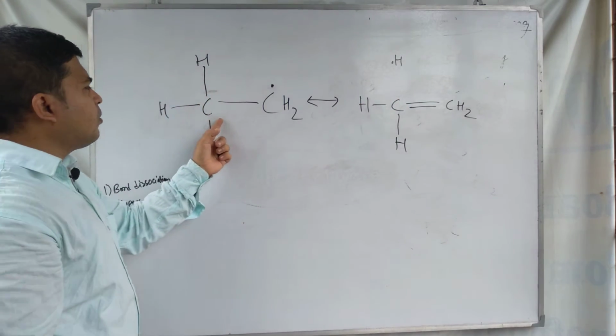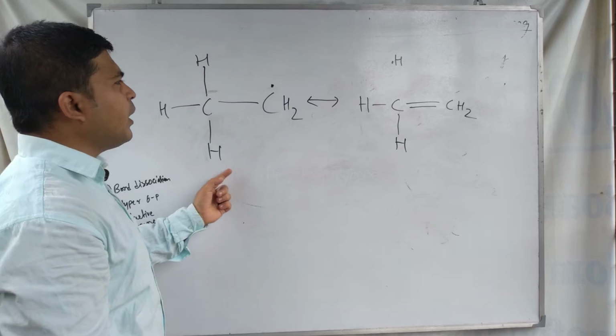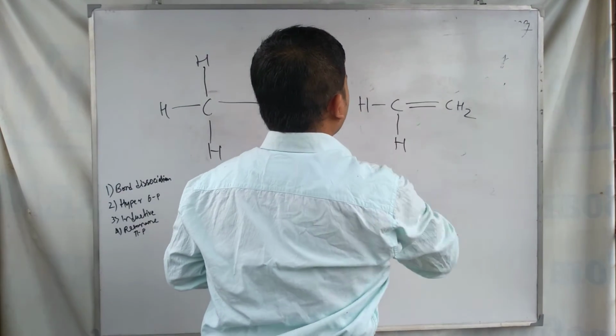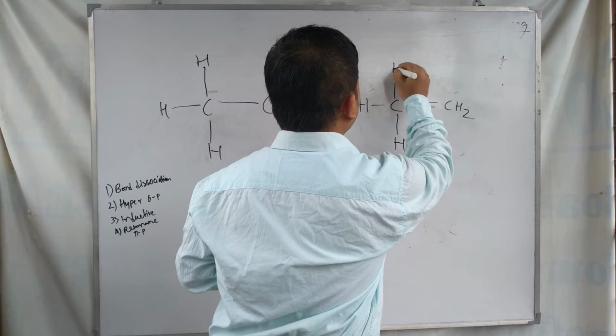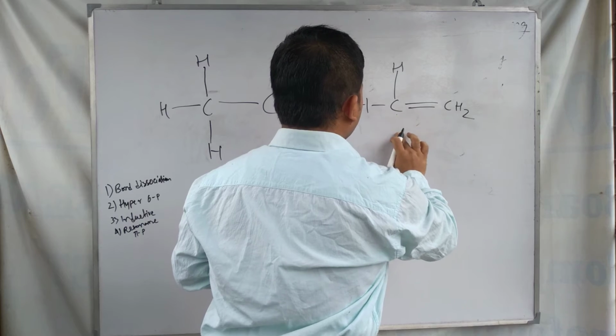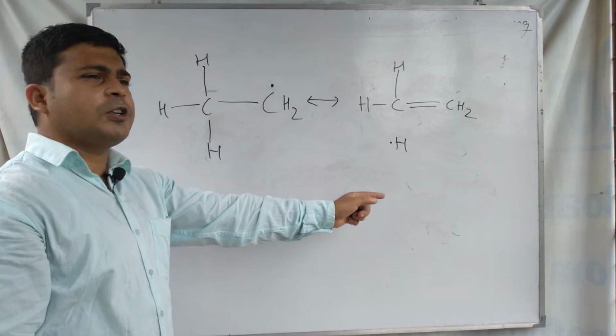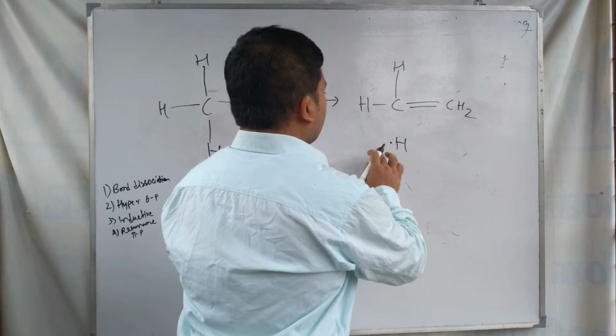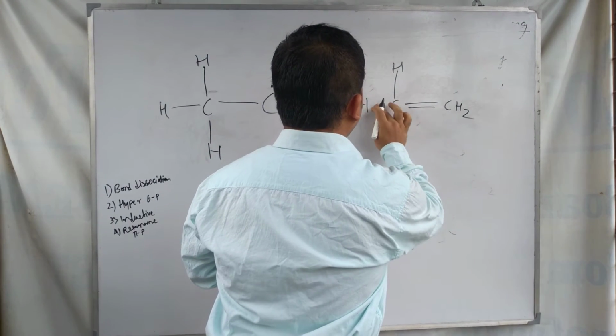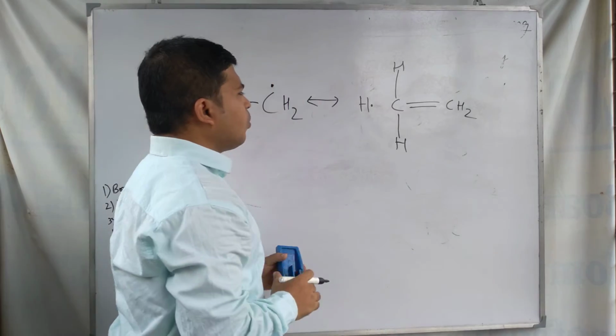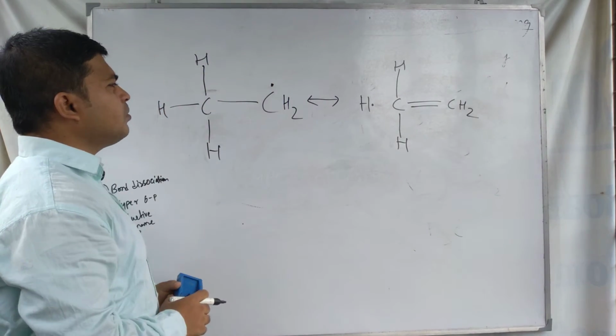Similarly this happens with the other carbon hydrogen bonds. If we break this carbon hydrogen bond, it makes another hyperconjugative structure, and in the next case this one can make another hyperconjugative structure.